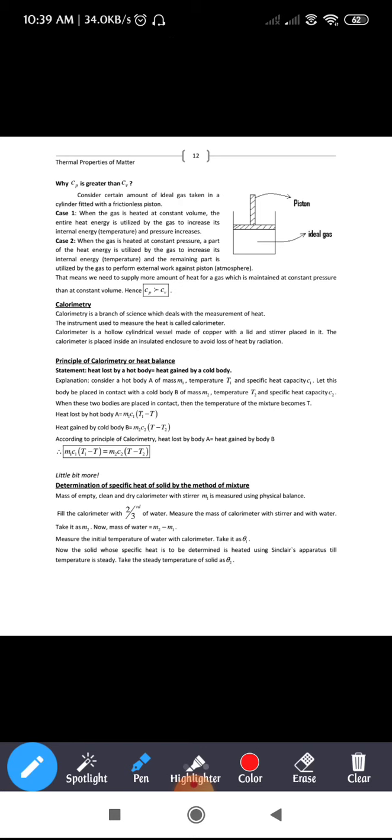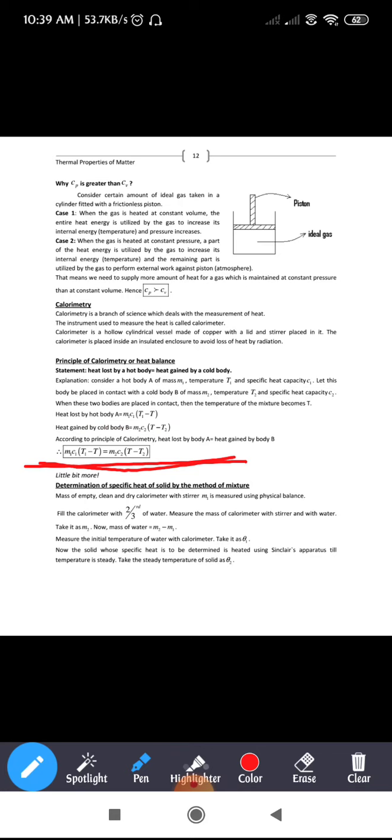Next, just make a practice of the principle of calorimeter. What is to be written is only this: the statement of the principle of calorimeter. Next, the heat lost by the body, the heat gained by the body, and the last equation according to the principle of calorimetry: heat lost is equal to heat gained. That equation is enough. No need of explaining.